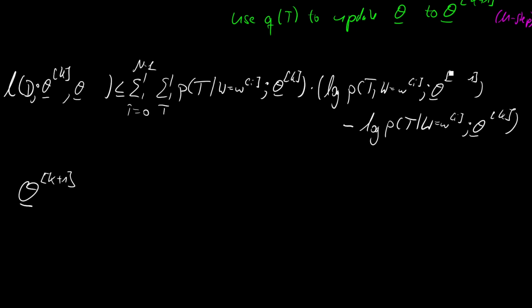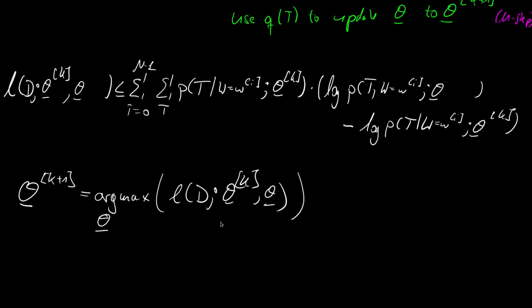So I will remove the upper index k plus 1 in this case, because that's the main expression in here. And then we see that theta k plus 1 is given as the arg max over all possible thetas of our upper bound of the log likelihood. And by looking at this, we can see another simplification that is possible in here. Because we have an additive term, so I forgot the second bracket here. We have this additive term with the logarithm of the joint minus the logarithm of the posterior, whereas the joint is given by our new theta and the posterior is given by our old theta.